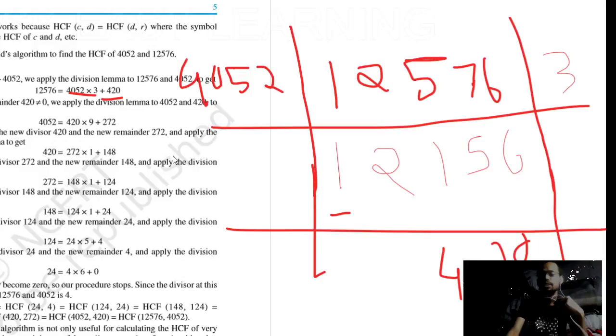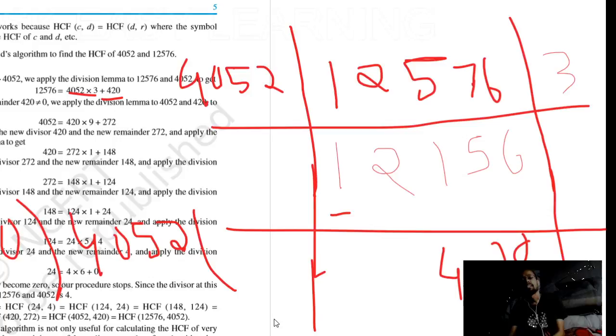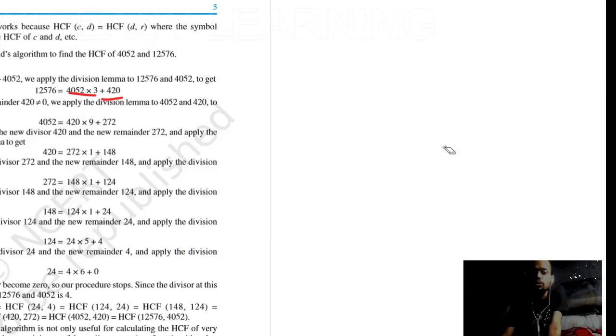Now 420 is going to give this, so it can be written here. 4052. Again we will divide. The same process will go, and with this we will finally get 4 as HCF. This is the same thing but in a different approach. Now there is a third approach. Okay, these were two approaches. Now let's discuss the third approach.